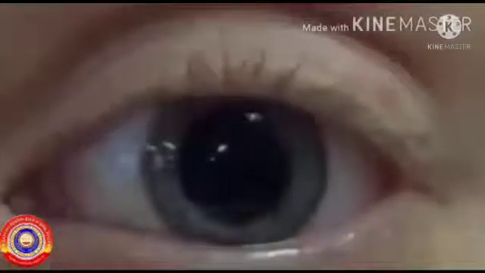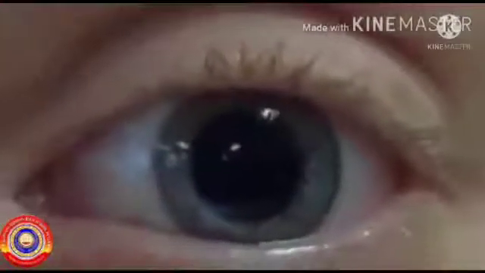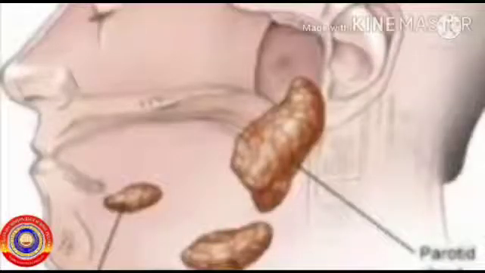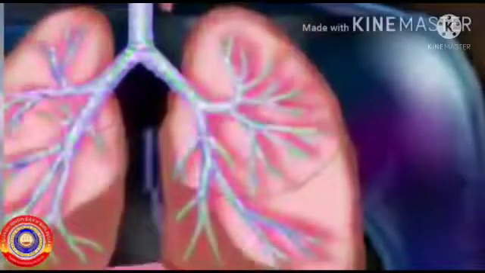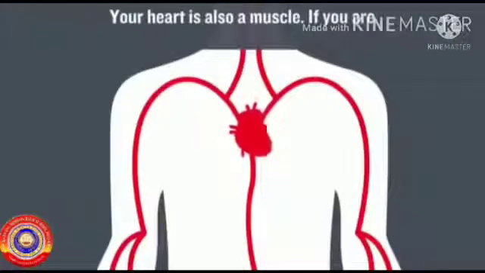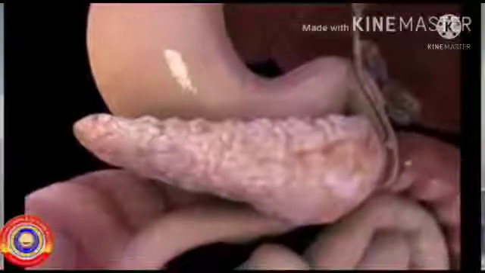The pupil in the eye dilates. Dilate means the size of the pupil increases. The production of saliva decreases. In the lungs, the trachea expands. Heartbeat increases. In the stomach, the gastric activities slow down. In the liver, glycogen is converted to glucose.